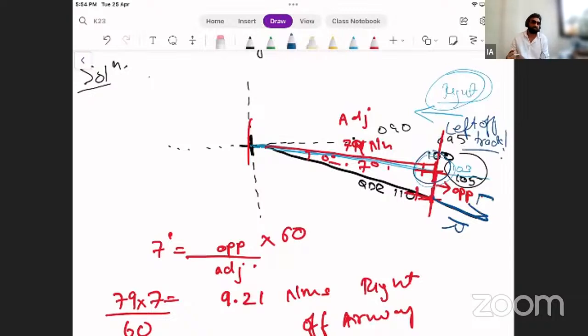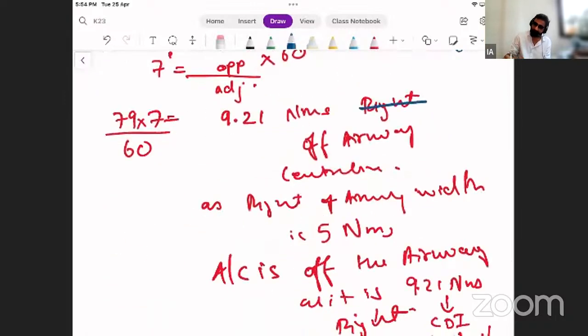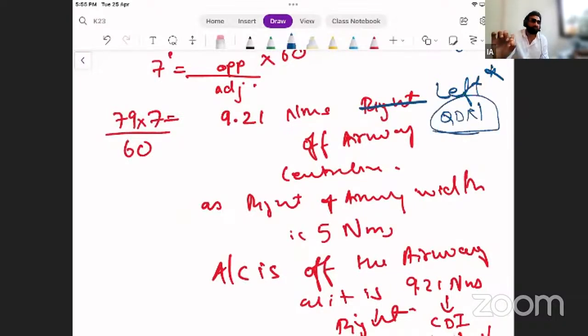Suchita, good job. I was just waiting for someone to say that. Because, focus students, our hypothesis was that the aircraft is flying away. So now the right left changes. Left. Why left? Because of QDR. So this is the weakness that students can never overcome in exams, which you will never have to go through if you study through this perspective, and you don't have to solve papers to give correct questions in the exam also.